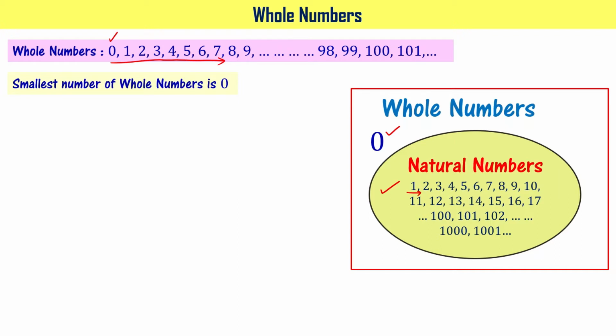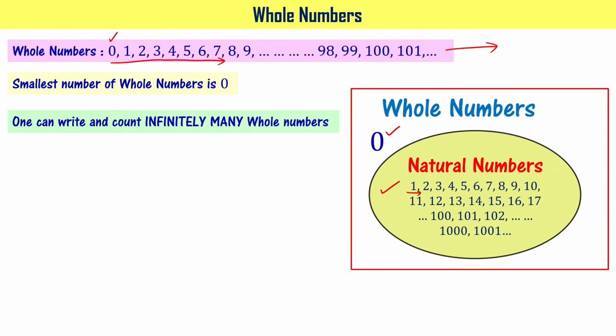There is no biggest or greatest whole number. You can write as many whole numbers as you want, right? One can write and count infinitely many whole numbers. Understood? You see, when you say that there are no cars, you can say that there are zero cars. Introduction of zero helped in this scenario.